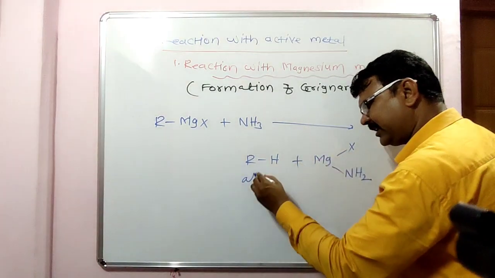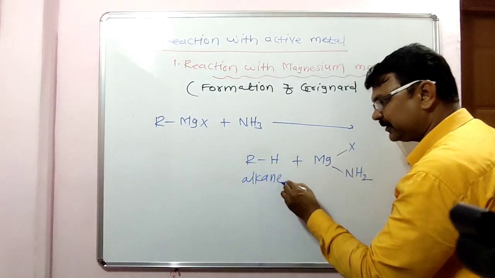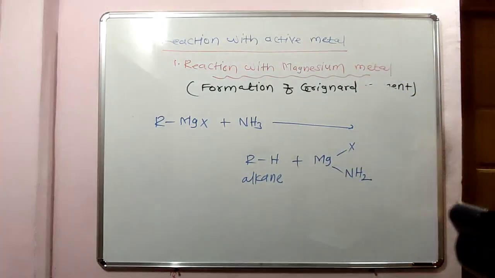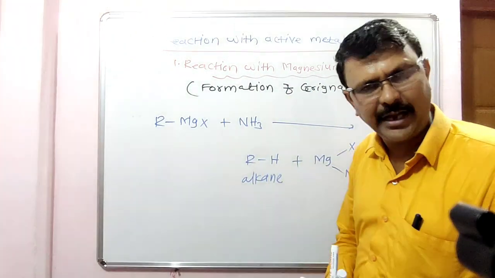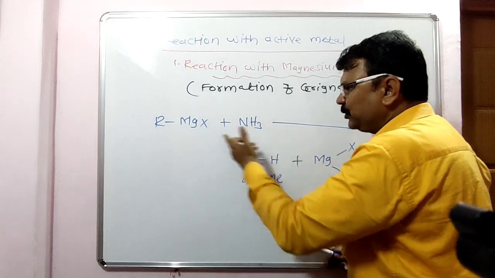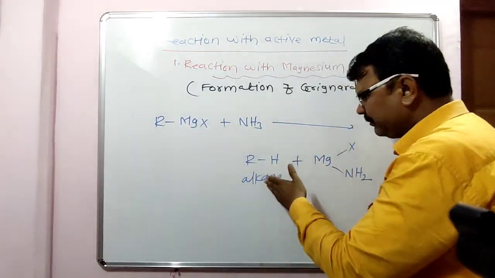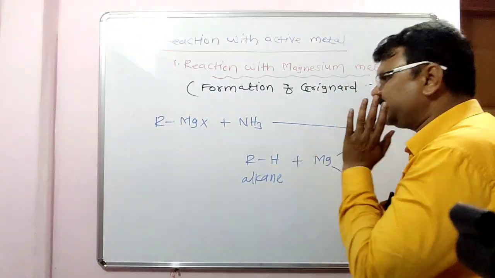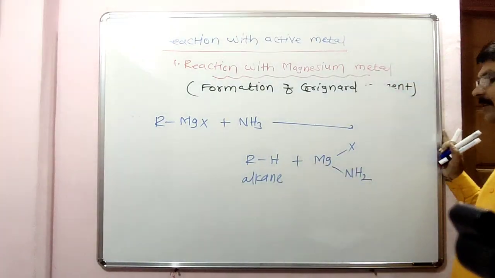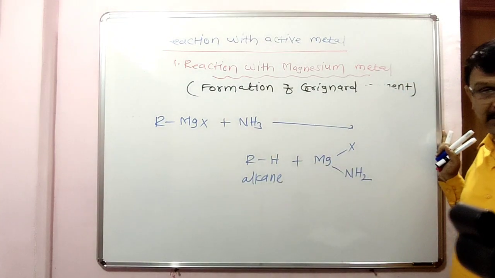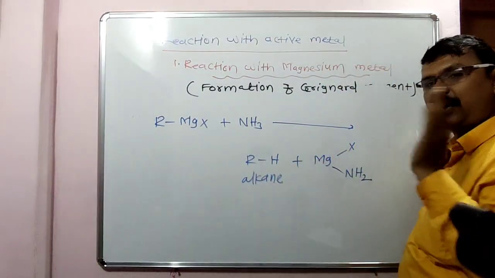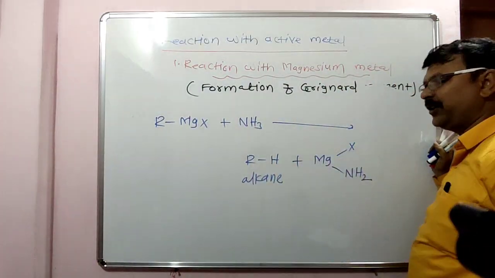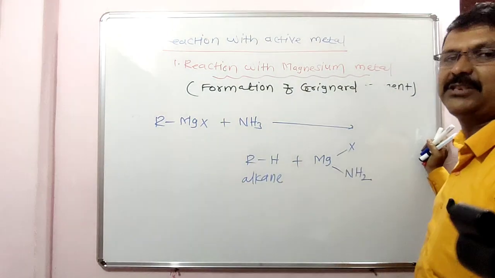What is this? Alkane, meaning hydrocarbon. Ammonia is a hydrogen compound. This RH is a hydrocarbon, specifically an alkane. This is a complex compound MgX, NH2. When Grignard reagent is reacted with ammonia, it gives the corresponding hydrocarbon, meaning alkane.